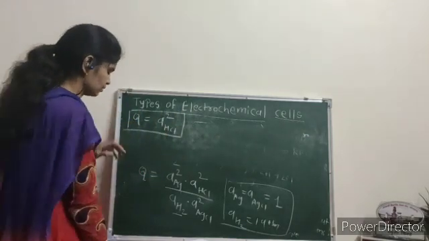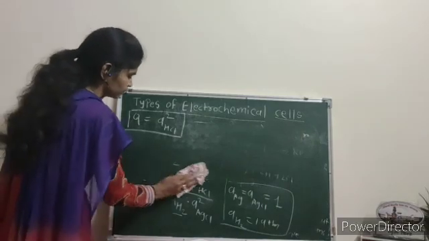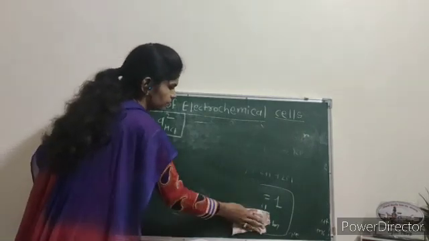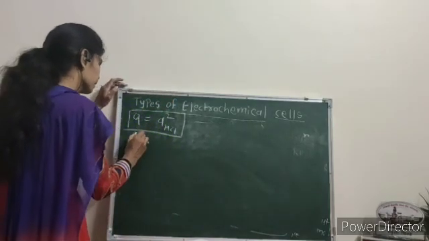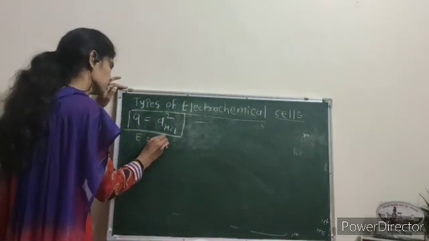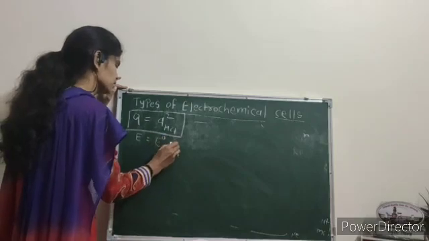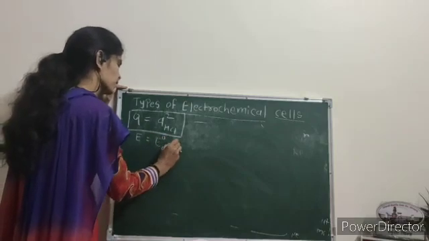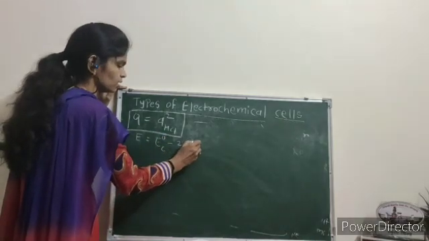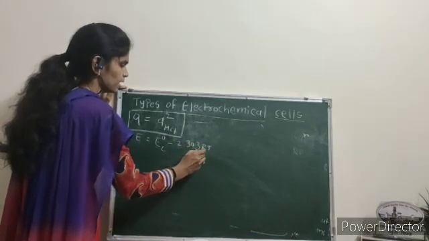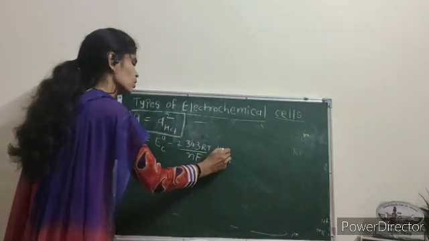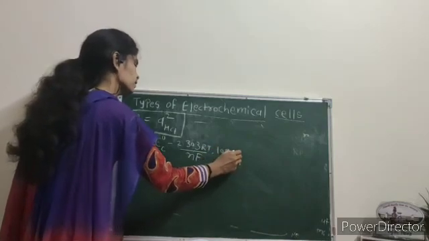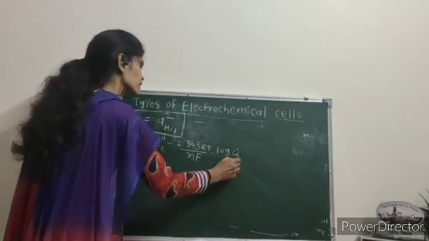Next, the Nernst equation is E equal to E0 cell minus 2.303 RT upon nF into log of reaction quotient Q to the base 10.